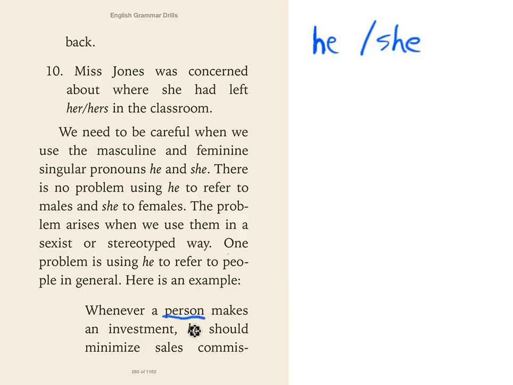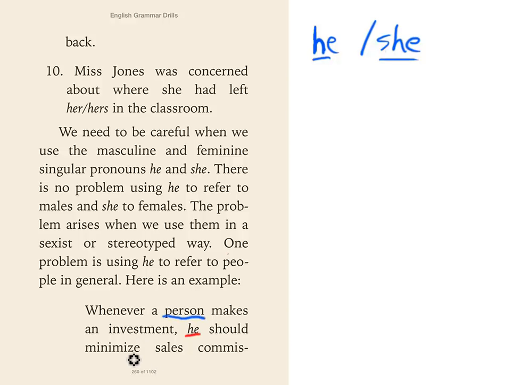But all our singular pronouns are gender specific. It's he or she. We don't have what we call a neutered singular pronoun. All right? So as English speakers, we always want to plug one of these in. And so they do. They plug in he. Whenever a person makes an investment, he should minimize sales commissions.